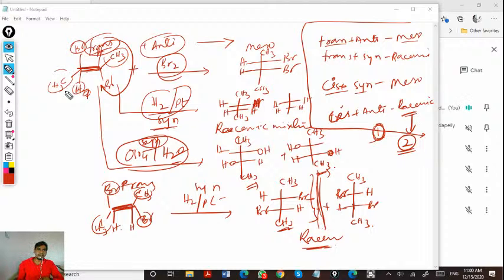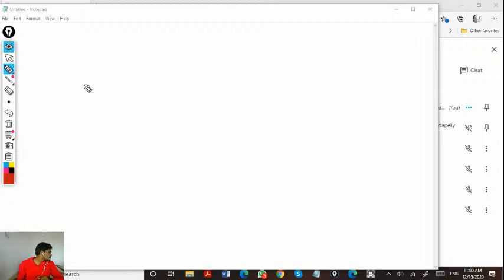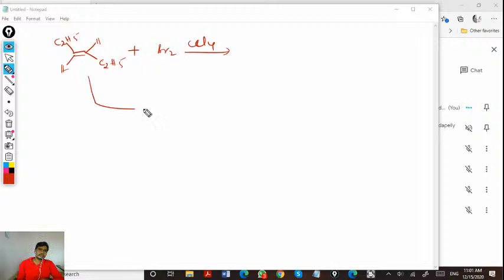Next, try to write the products with Br2 in CCl4 and osmium tetroxide.